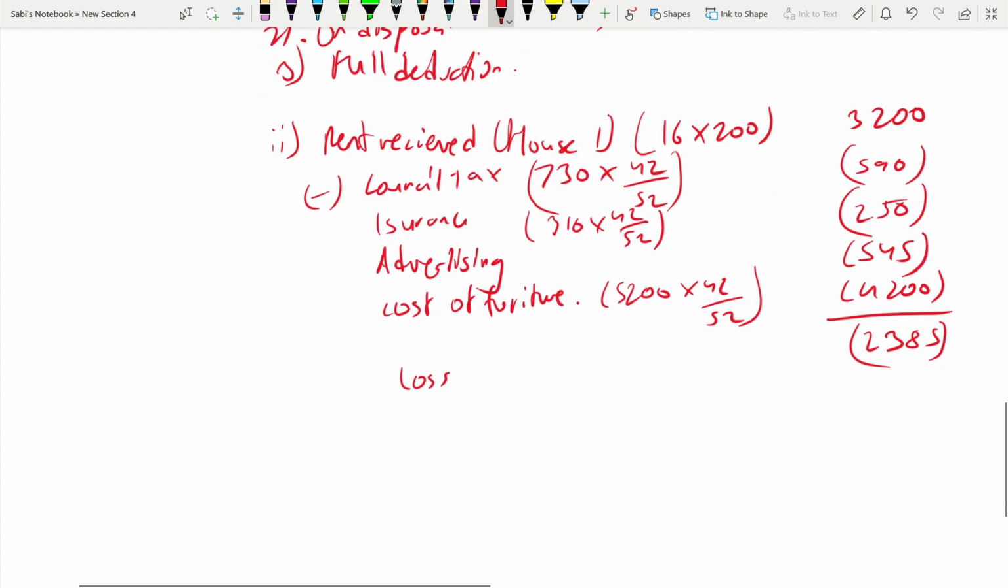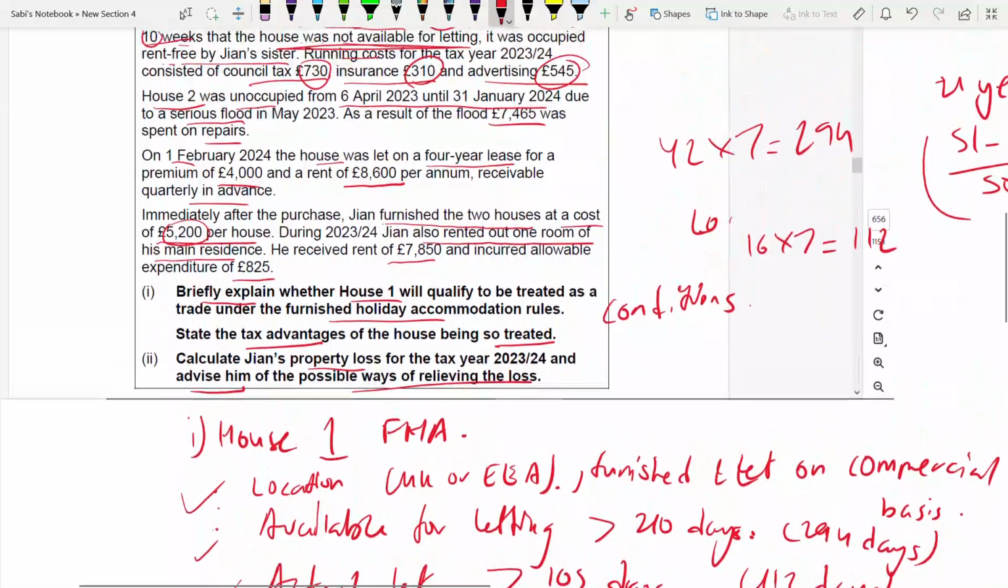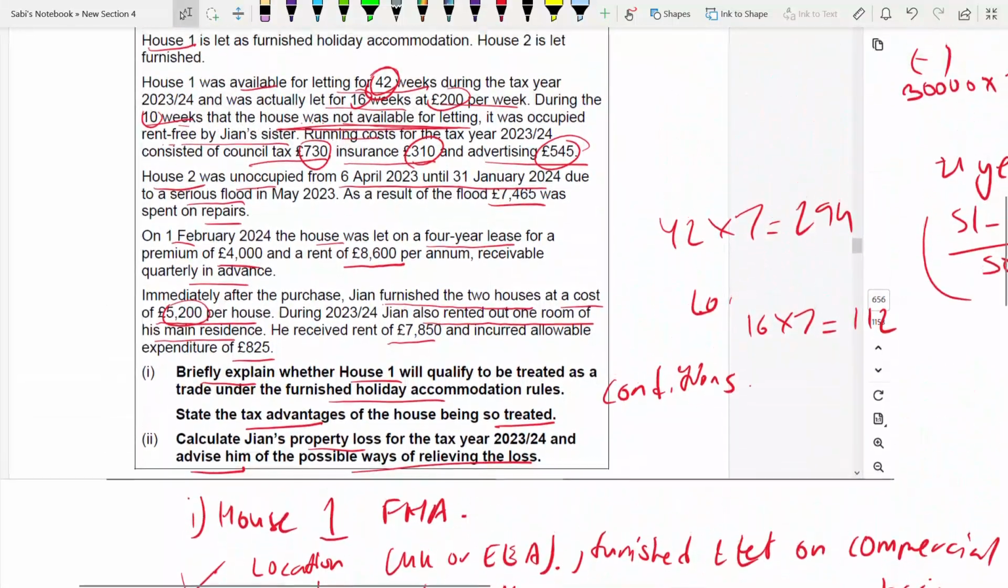Now looking at other property income. This is FHA. Okay, this is related to house 1. That's why we are keeping it separate from other property income. Do not mix the two. Okay, other property income, rent received. This is house 2. What is the house 2? How much they are getting?